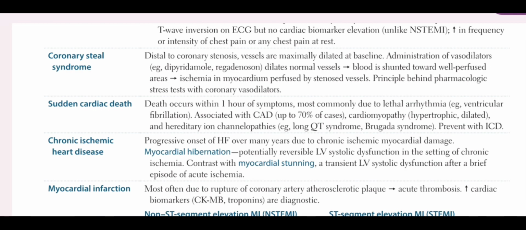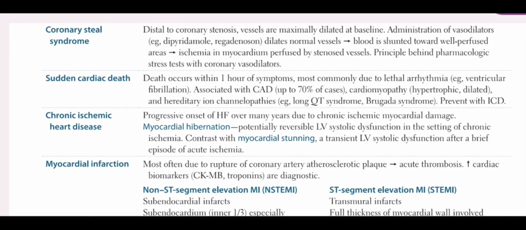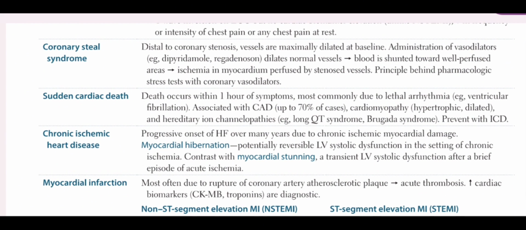Vessels are maximally dilated at the baseline, and administration of vasodilators such as dipyridamole dilates normal vessels. This causes shunting of blood toward the well-perfused area, and the already ischemic area in the myocardium is further deprived of blood. The principle behind the pharmacological stress test with coronary vasodilators is basically the coronary steal syndrome.